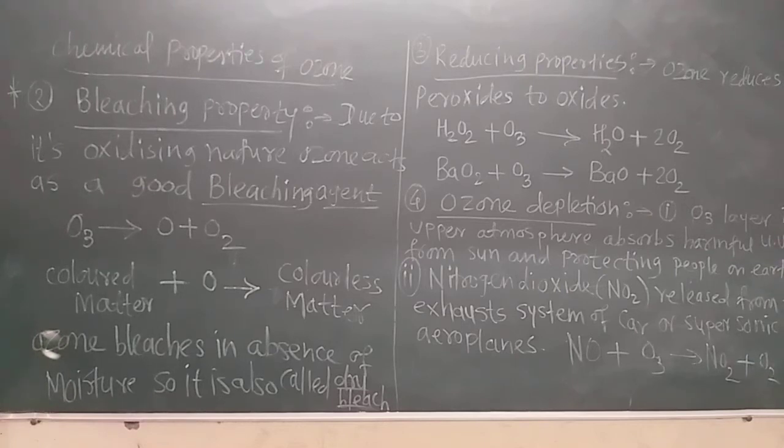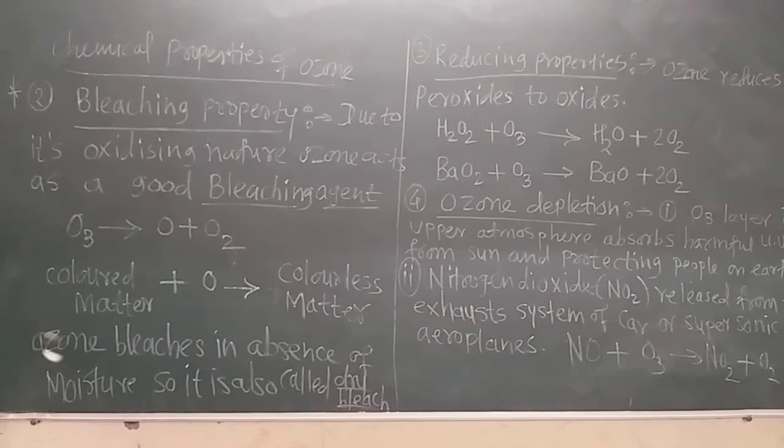The immunity of people decreases, and due to that, so many diseases can attack them.